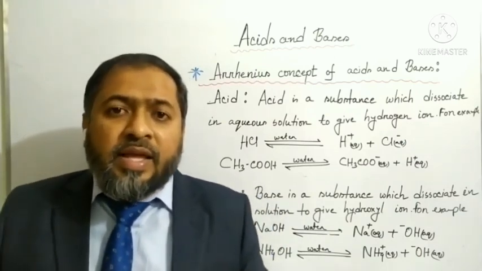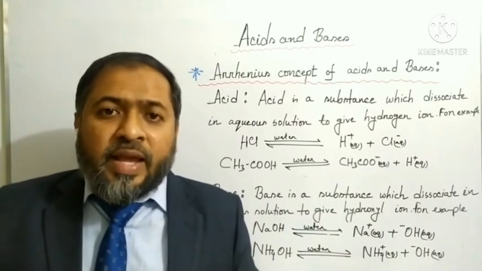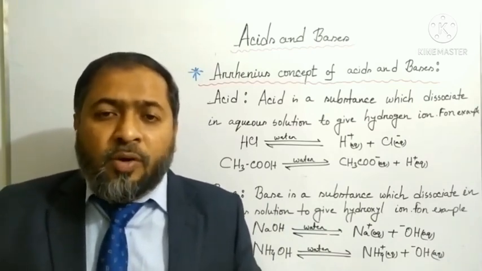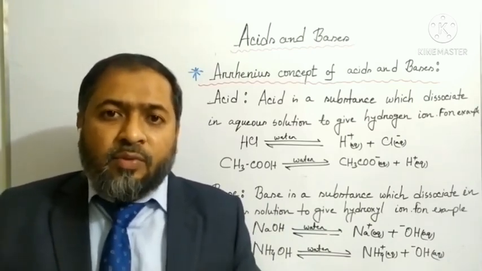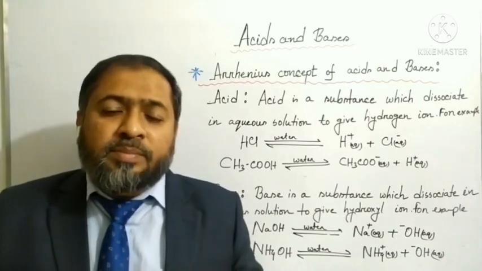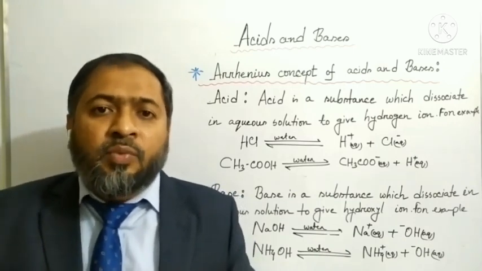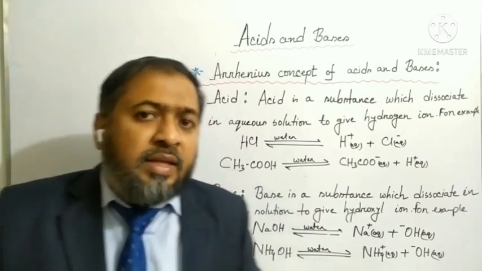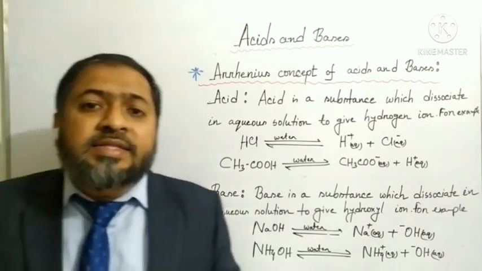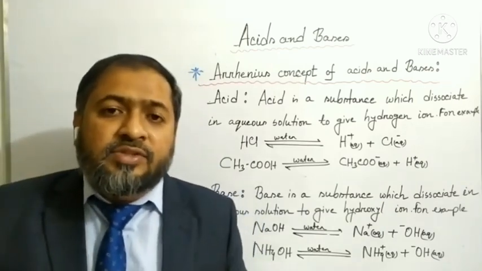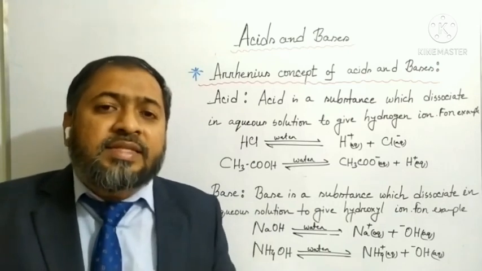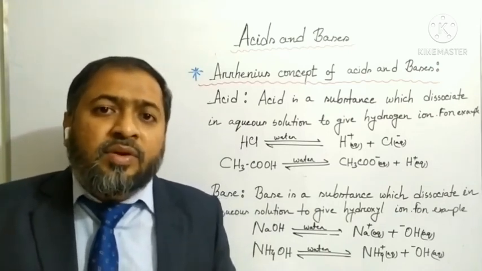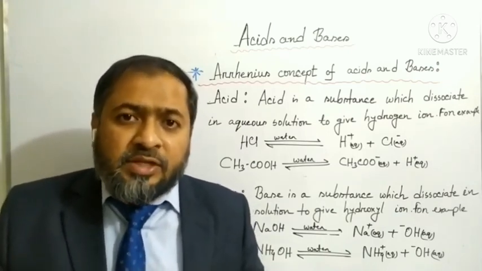Now, according to the Arrhenius concept, strong acids are those which completely dissociate in aqueous solution, and those which dissociate partially are weak acids. In this case, hydrochloric acid is a strong acid because it dissociates completely, but ethanoic acid is a weak acid because it does not dissociate completely.